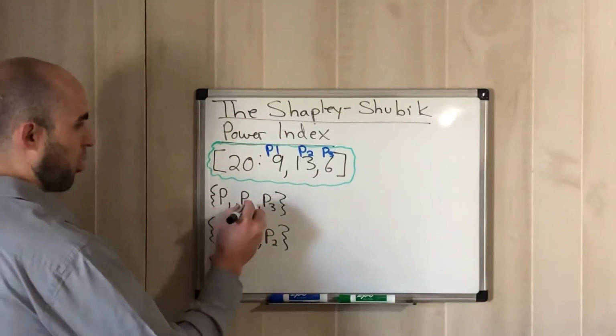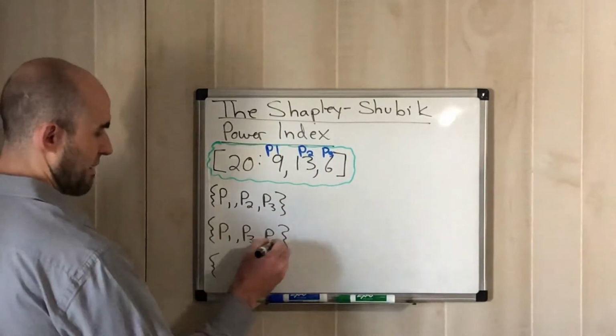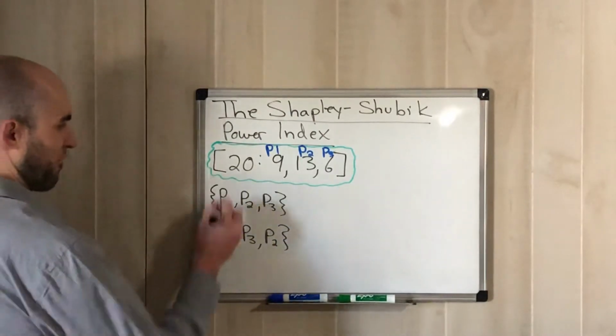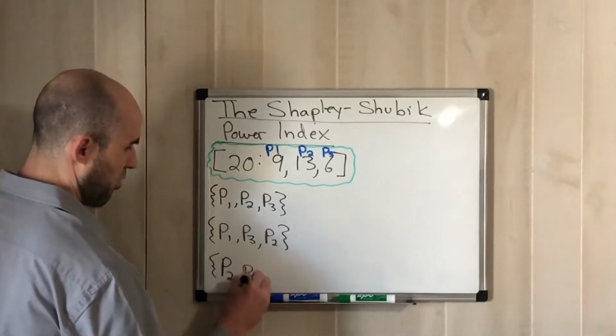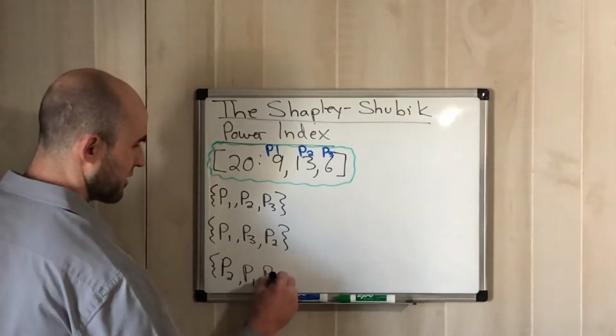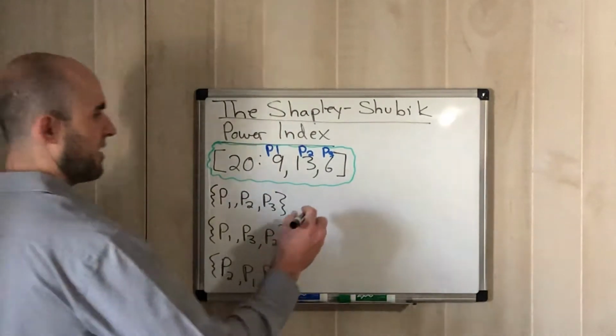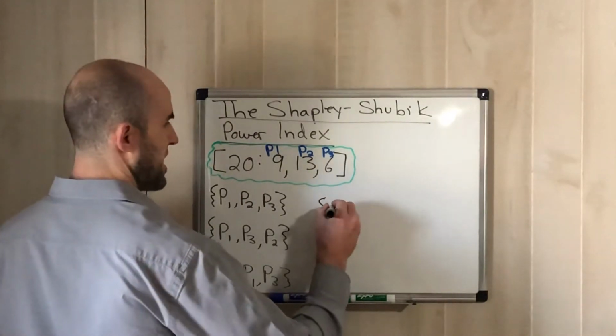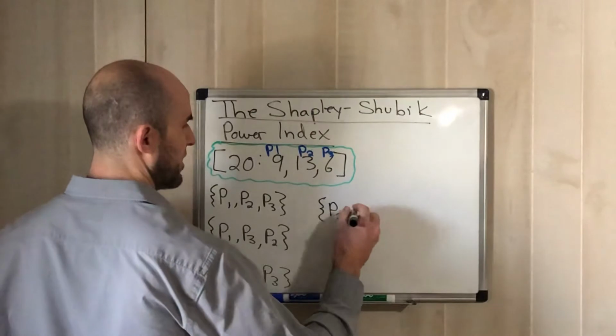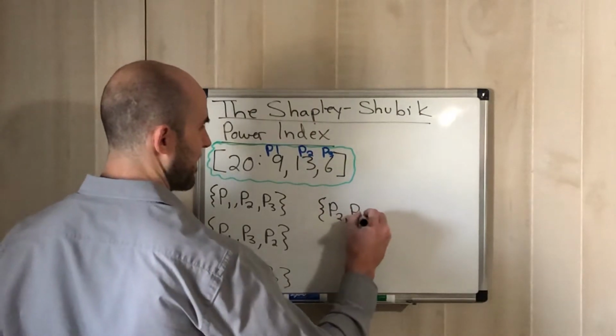So we did P1, P2, P3, P1, P3, P2. There's no other way we can arrange it with the first player. So now we go to the second player, P2, P1, P3. Let's do it here. Then it's going to end up being P2, P3, and P1.